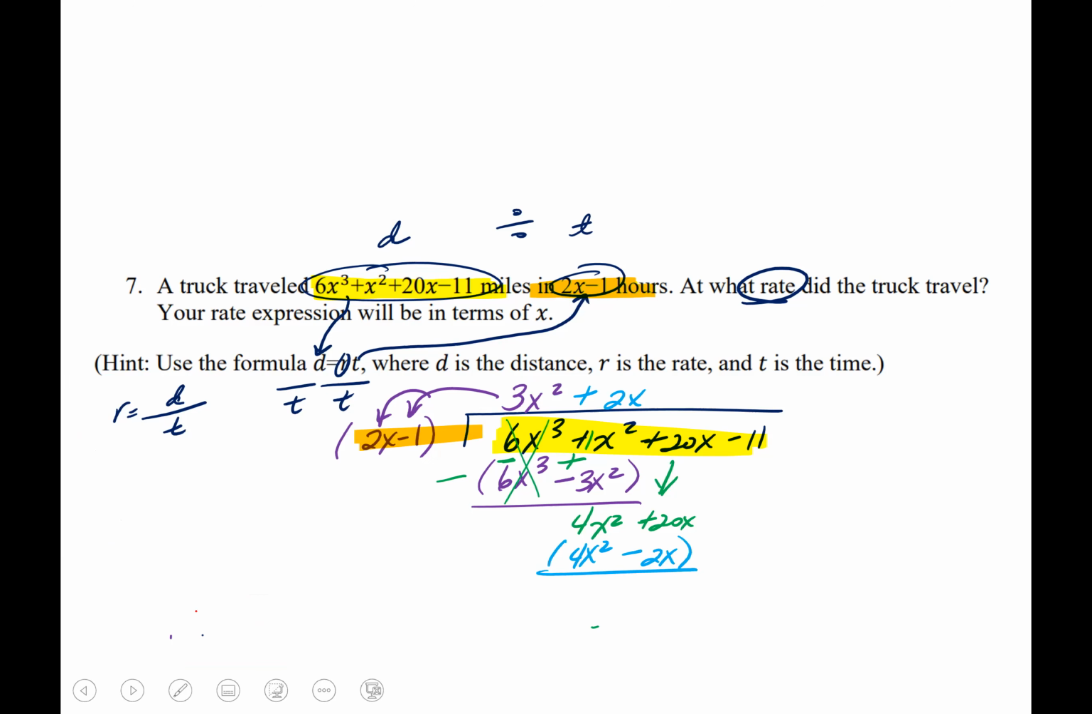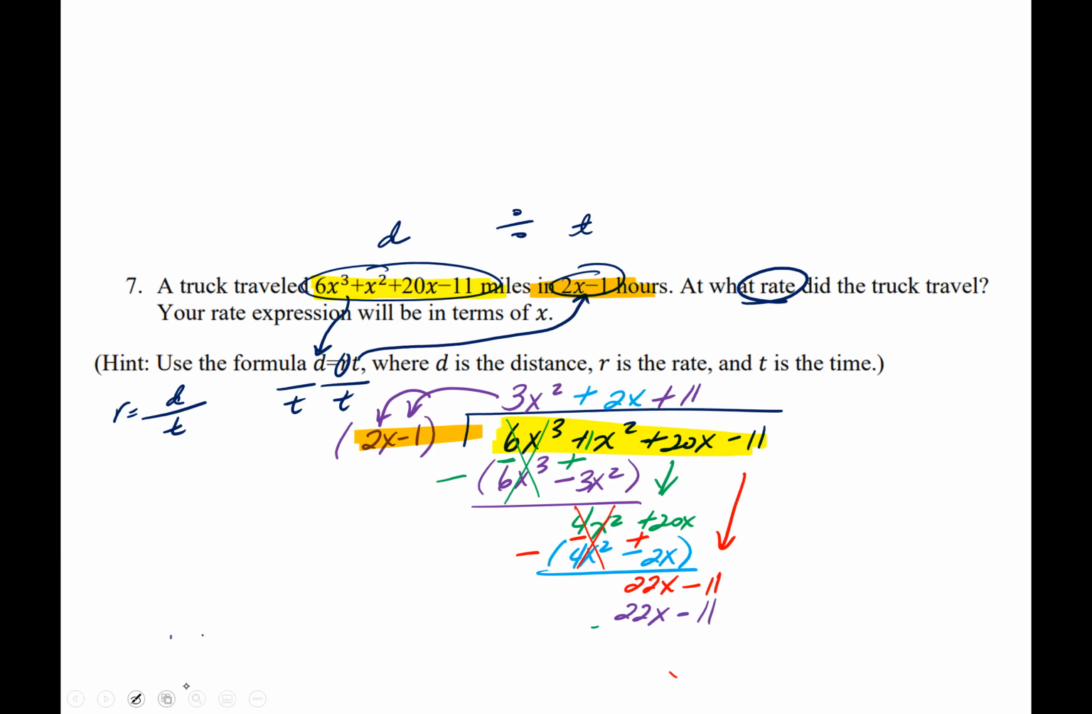Let's go ahead and subtract that, which makes that a negative. That becomes a positive. Cancel it. 20 plus 2 is a 22x. Bring down that 11. And if you ask yourself, 2x times what gives me 22x? Well, it would have to be 11. Distribute it back to the divisor. You get a 22x minus 11.